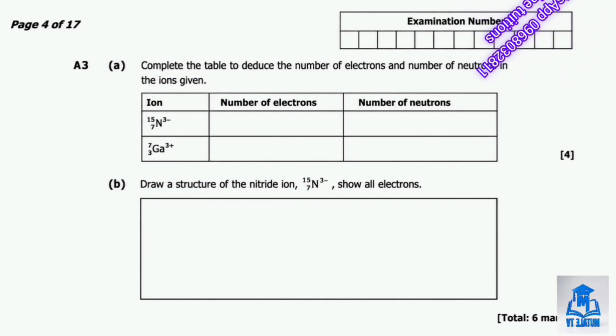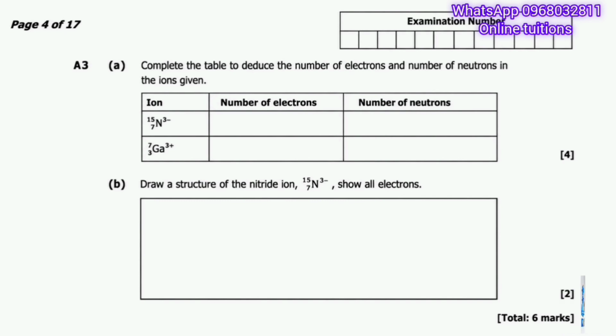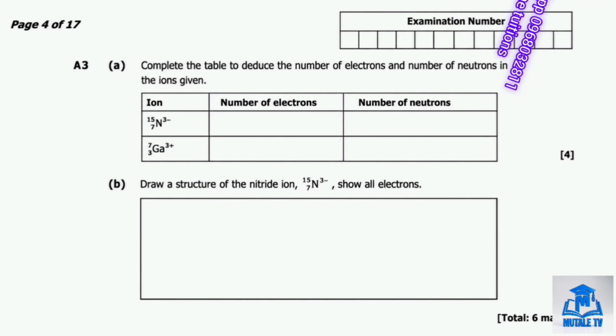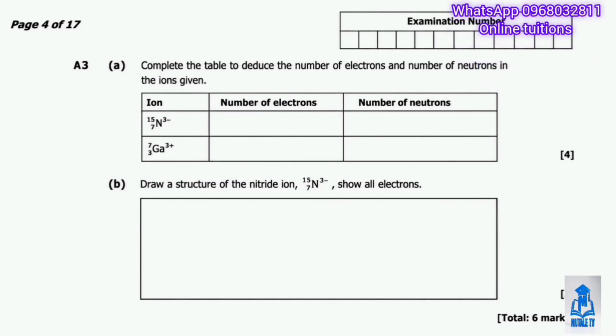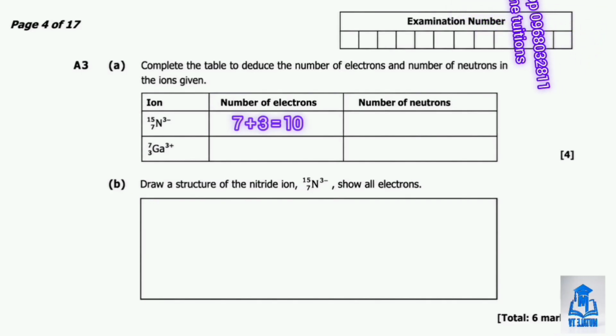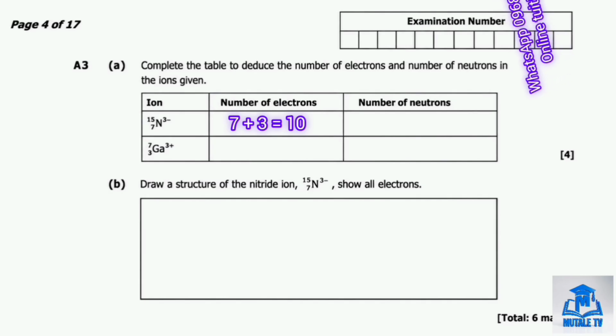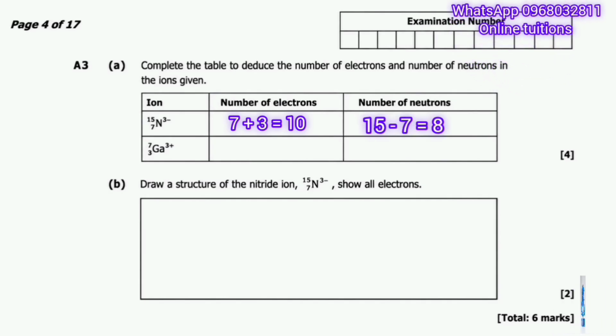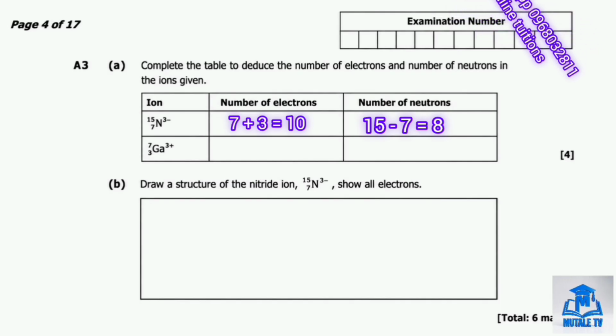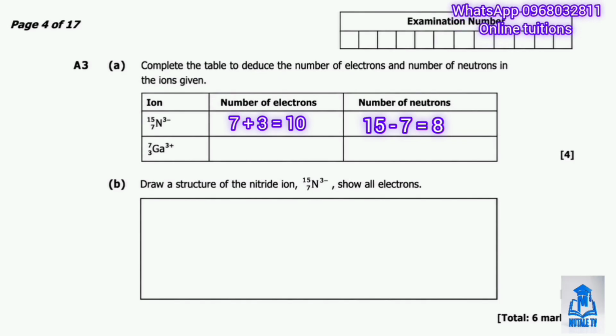So the bottom number 7 is the proton number, which tells us that nitrogen normally has 7 protons and 7 electrons, but this is an ion with a 3 minus charge, meaning it has gained 3 extra electrons. So the number of electrons is 7 plus 3, which gives us 10 electrons. For the neutrons, we take the mass number 15 and subtract the proton number 7. 15 minus 7 gives us 8 neutrons.